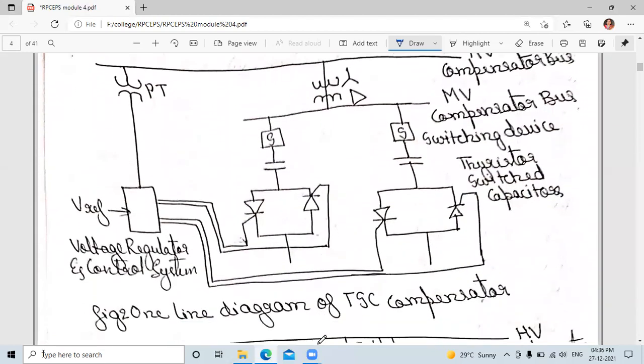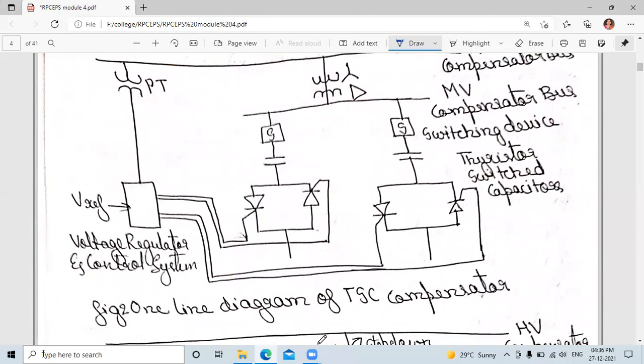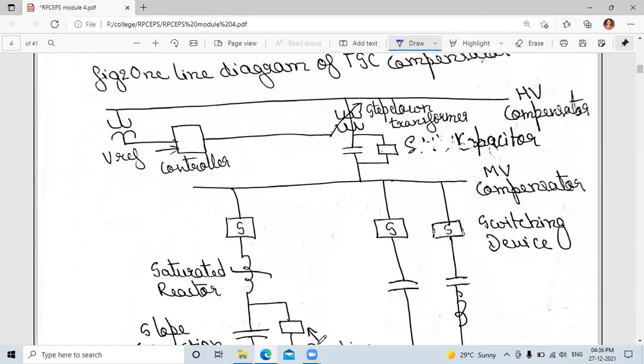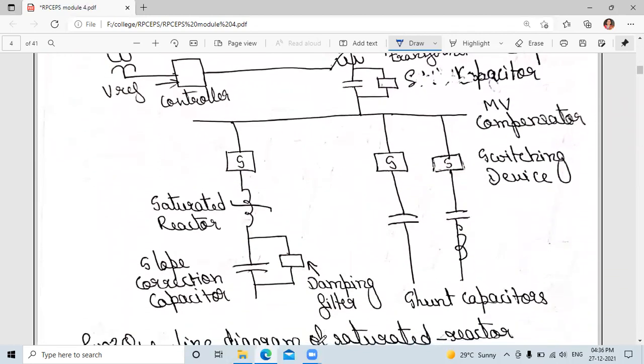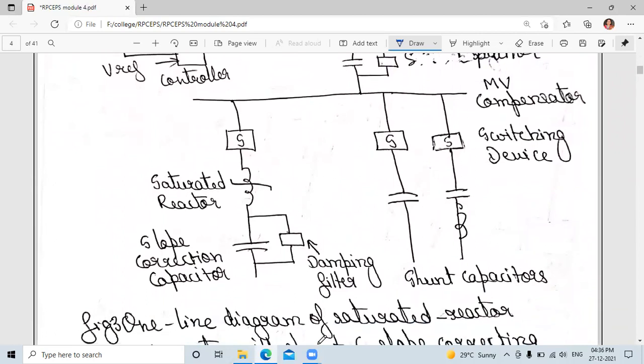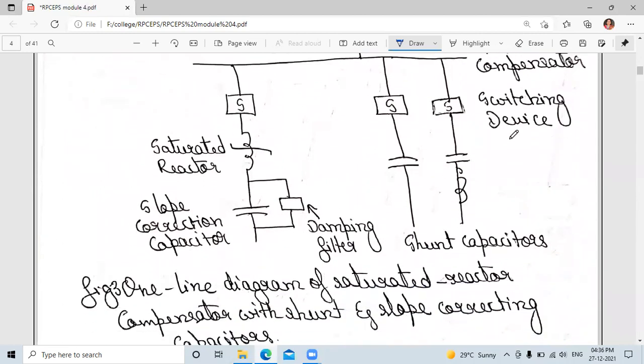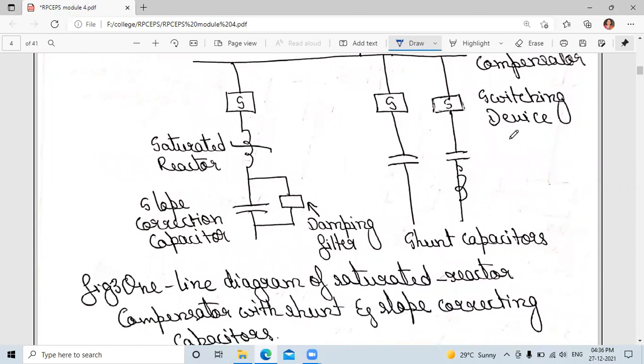This is the one-line diagram of a thyristor switched capacitor compensator. You can observe the capacitor is controlled by a thyristor. Here also the capacitor is controlled by a thyristor, and they are using the switching device also. Here is the single line diagram, or one line diagram, of a saturated reactor compensator with the shunt and slope correcting capacitor.